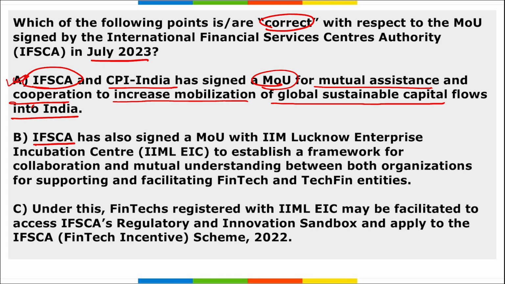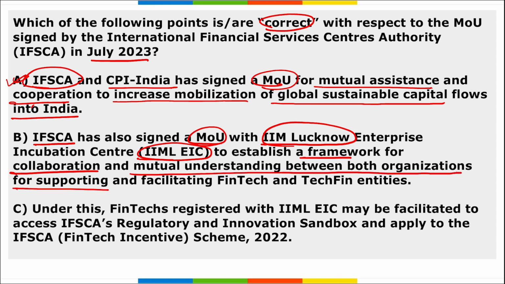B, IFSCA also signed an MOU with the IIM Lucknow Enterprise Incubation Cell to establish a framework for collaboration and mutual understanding between both organizations for supporting and facilitating fintech and techfin entities. Option B is also correct.